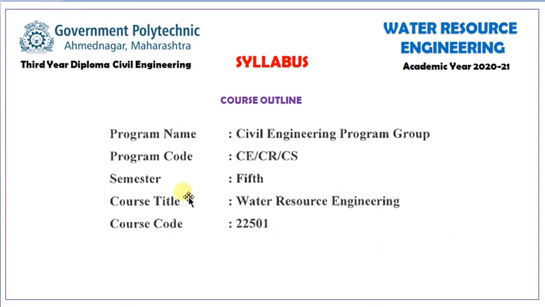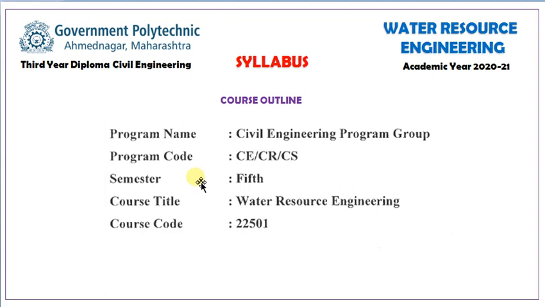As we know, our program name is civil engineering program group. There are 3 program codes in the civil engineering program group: CE, CR and CS. This is our 5th semester. Subject name is water resource engineering.